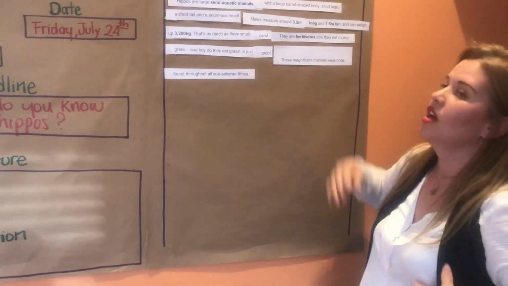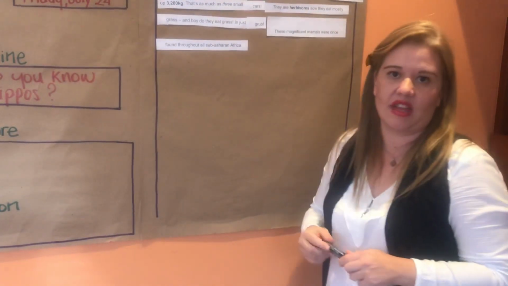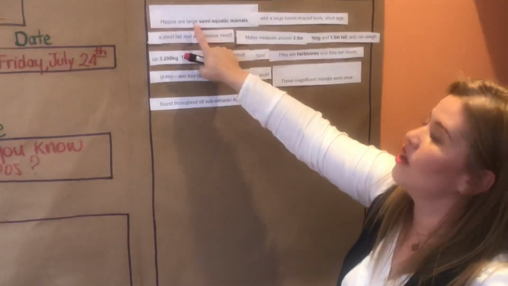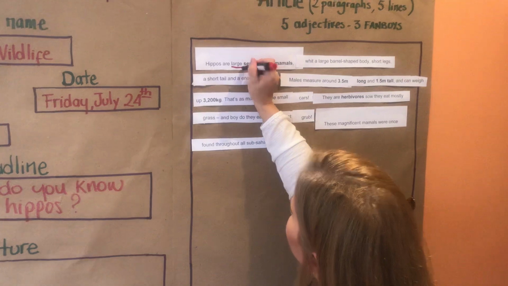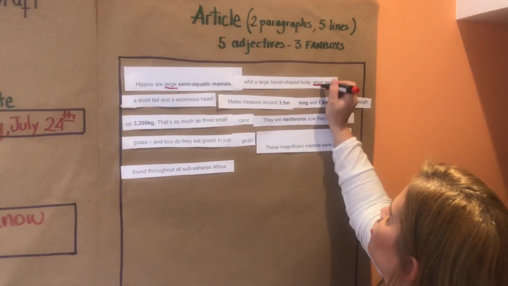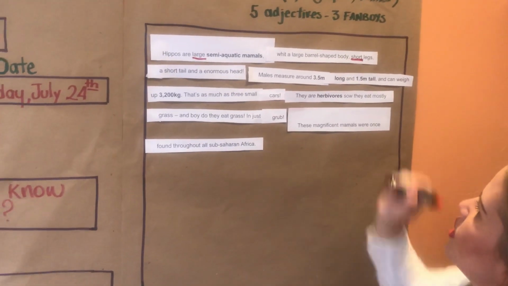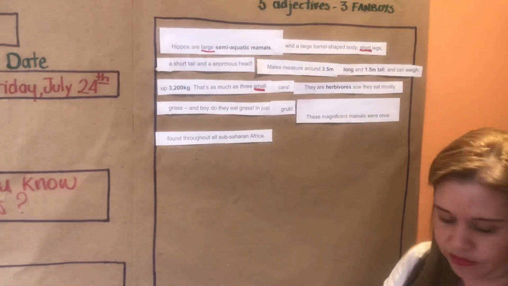When you finish, what you need to do is that you need to color code the adjectives that you used. So in this case, you used large, right? So you color code large. And then you used short, so you color code short. And then you used small, so you color code small, and so on.